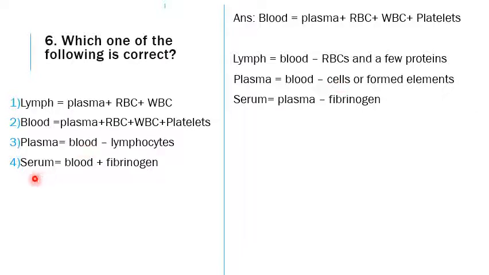Next is the serum. What is serum? Serum is plasma minus the fibrinogen. Serum will not have any blood cells. See, blood, if they mention, it refers to even the cells, but serum will not contain any cells, and hence the answer is wrong. So it is plasma minus the fibrinogen.